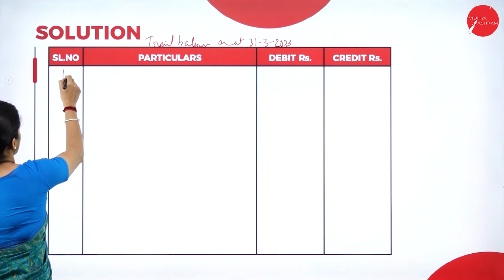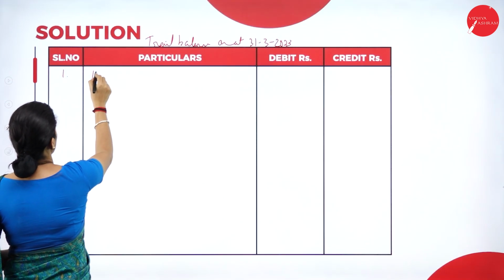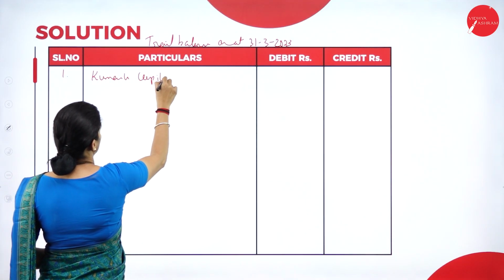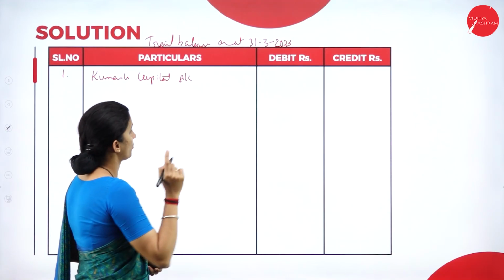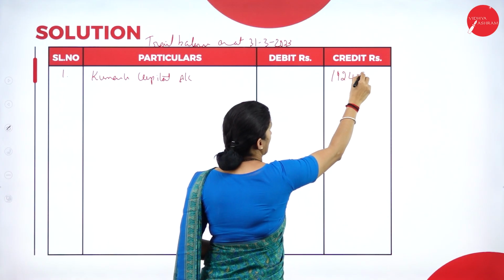So the first entry that we have is Kumar's capital account, 1,92,400. So that is Kumar's capital account. The amount is 1,92,400. It is a liability, so it will come under the credit side.